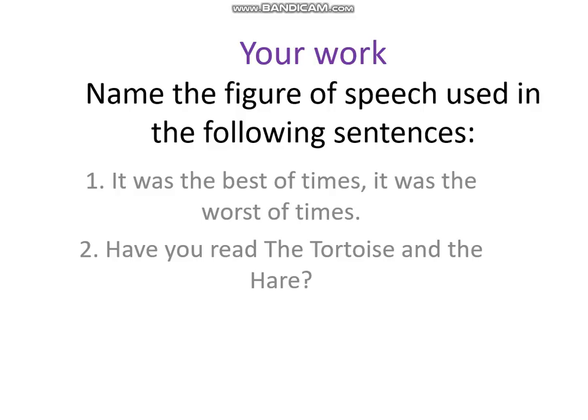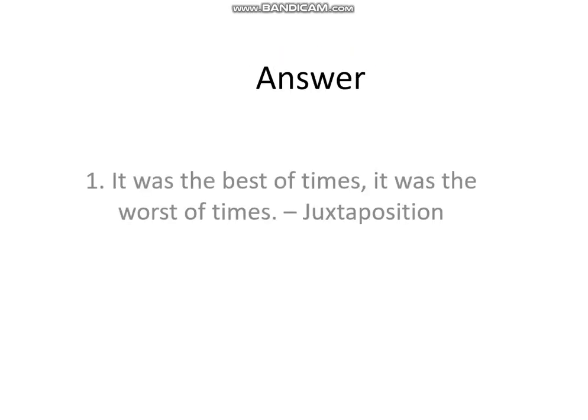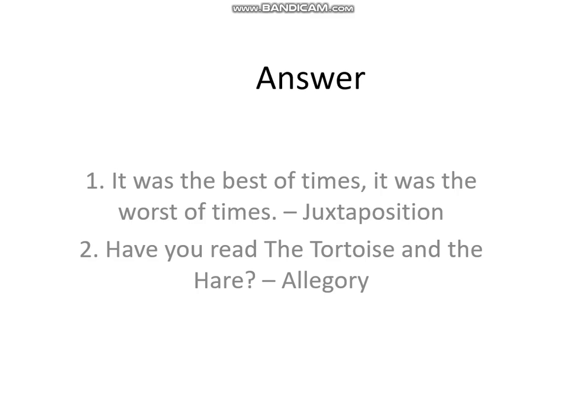Now your work, name the figure of speech used in the following sentences. It was the best of times. It was the worst of times. How is it possible? Best and worst both are in the same sentence. It is possible in figures of speech. Have you read the tortoise and the hare? It is the story of a fable, Aesop's fable. You know Aesop's fables. All these are allegorical allusions. Now check your answer. First one is juxtaposition and the second one is allegory.